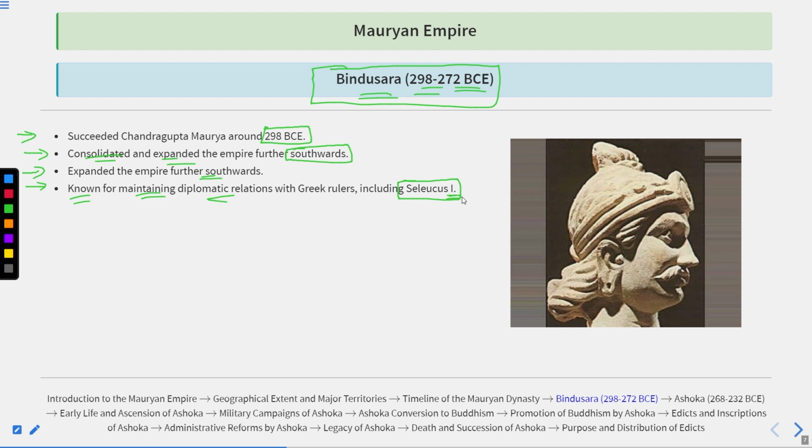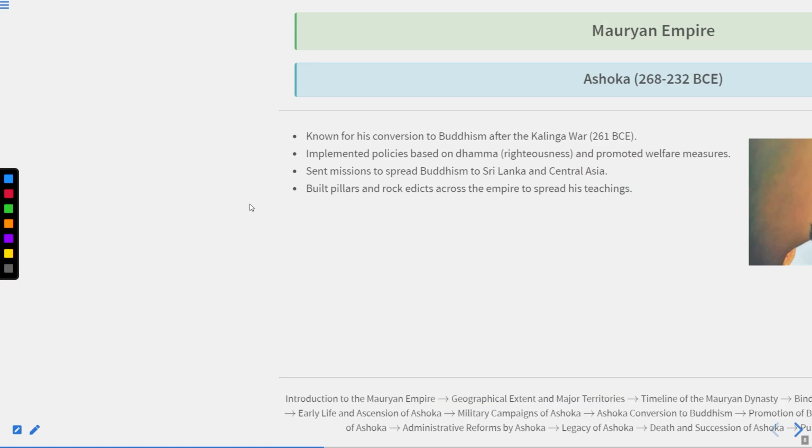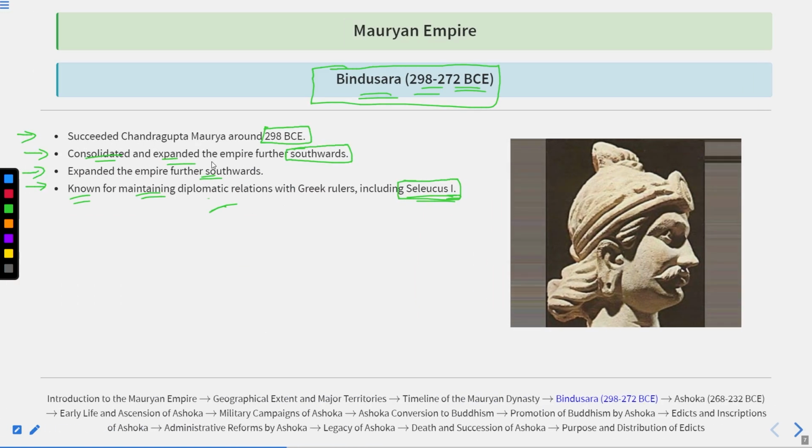So when Bindusar came into power after his father, he continued that policy of maintaining diplomatic relations with the Greek rulers. He was famously known to the Greeks as Amitrochates. Amitrochates means the person who has arms up to the Jhelum river or up to the south.